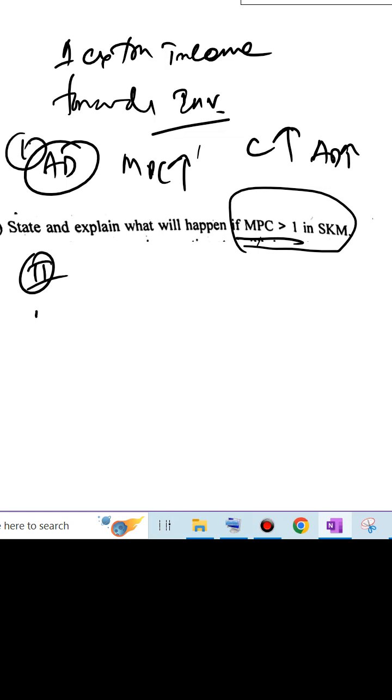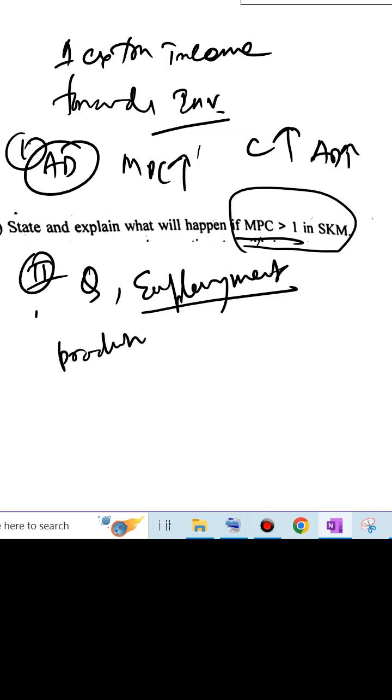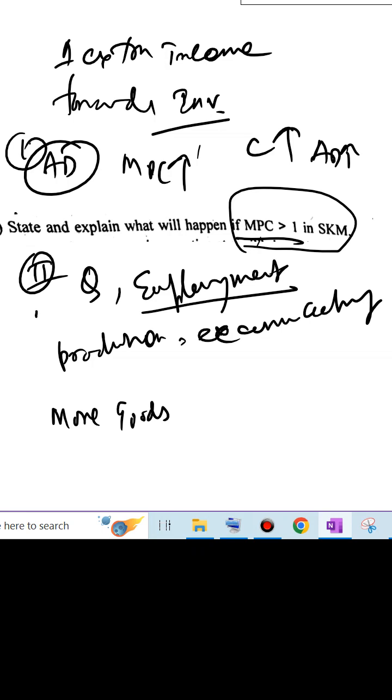Second part, Q, output and employment. So in this case, the increase in the aggregate demand due to higher consumption expenditure stimulates production and economic activity. So production and all the economic activity increases. People are having a little bit more money. So firms respond to this increased demand by producing more goods and services, leading to an expansion of the employment. The employment and production both.